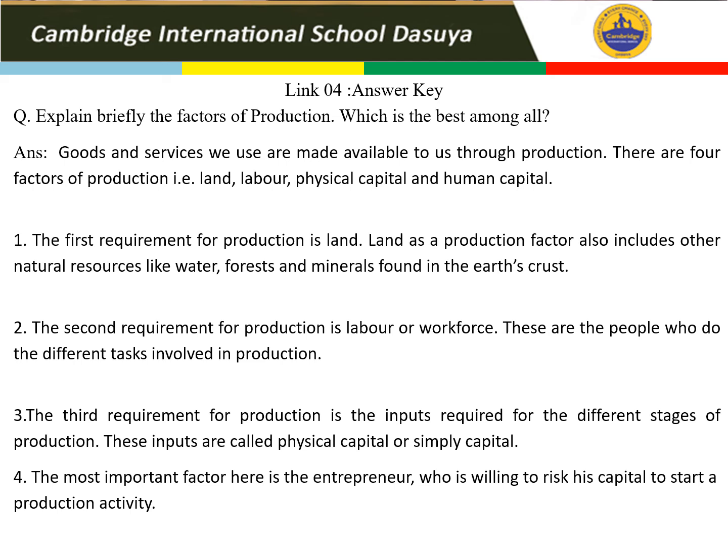Next thing is third option. Now the third requirement and factor of production is the inputs required for the different stages of production. So those inputs we call physical capital or simply capital. Why do we call this physical capital? Because we can touch it, we can feel it, we can even see it. Fine. Now further, physical capital is divided into two parts, that is working capital as well as fixed capital.